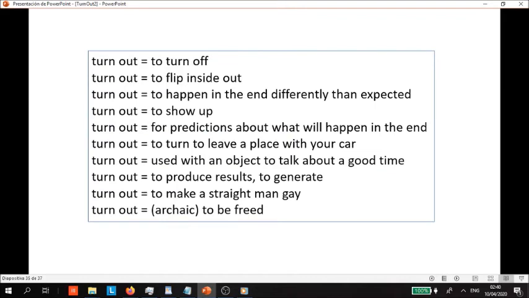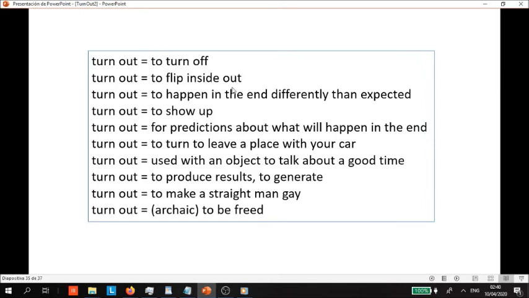Okay. So you watched the video. Here we have all of the 10 different meanings of turn out, right? Now in the United States, maybe if you're from the United Kingdom or Australia or Jamaica or something, there are some other definitions of turn out. Maybe the prison slang one, turn out to make a straight man gay, is not used in your country. Or maybe you have another meaning for turn out. So I say at least 10. These are the at least 10 definitions of the phrasal verb turn out, right?